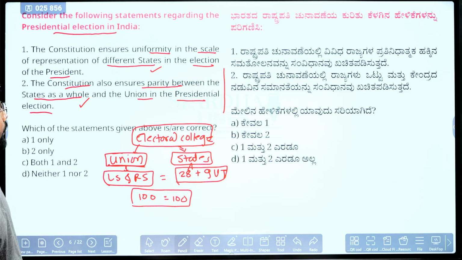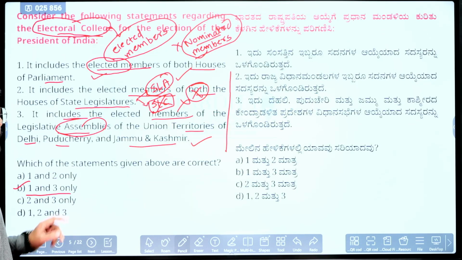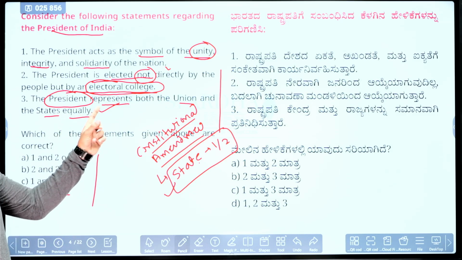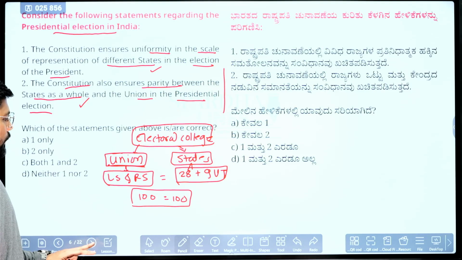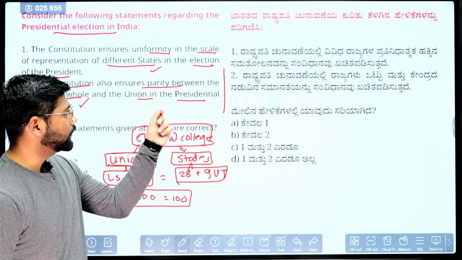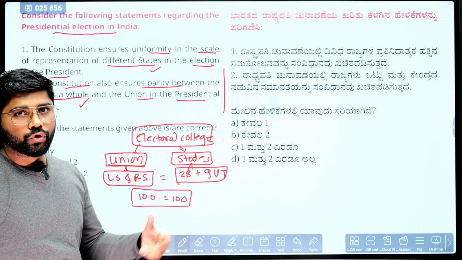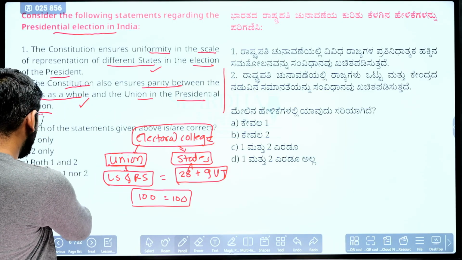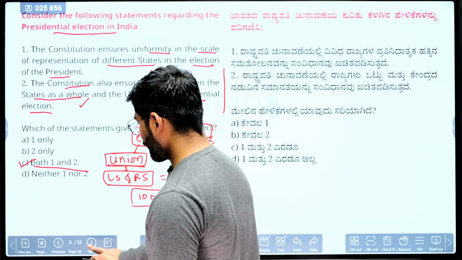So this is nothing but the Constitution ensuring parity between the Union government and the states as a whole, because, as we have seen, the President represents both the Union and the states equally. For that, this particular provision is included, so that the states as a whole and the Union government have parity when it comes to the composition of the electoral college. So the correct option is C. Both 1 and 2 are correct here. Next question we will see.